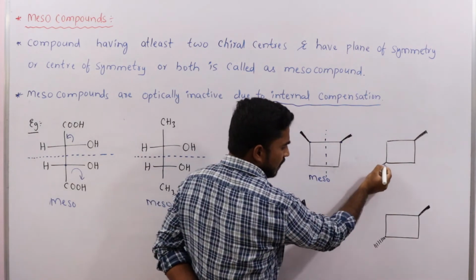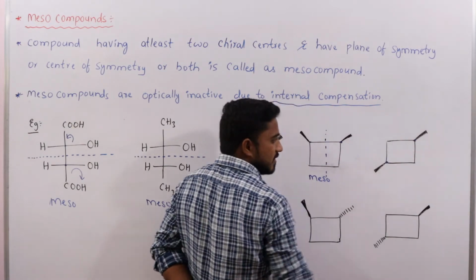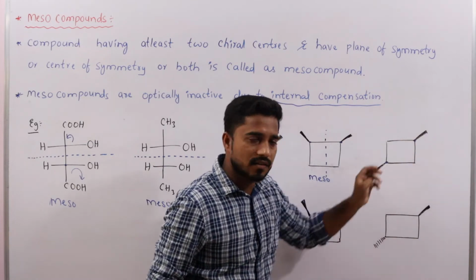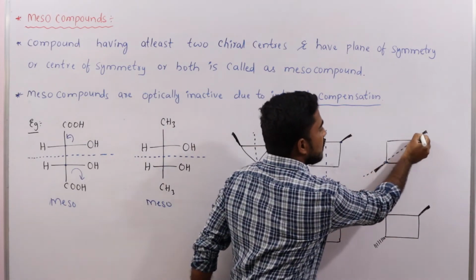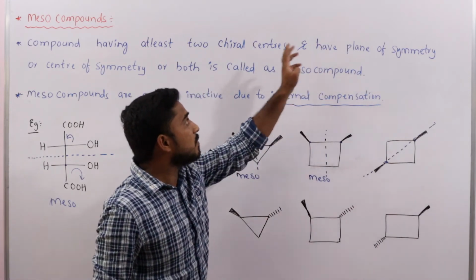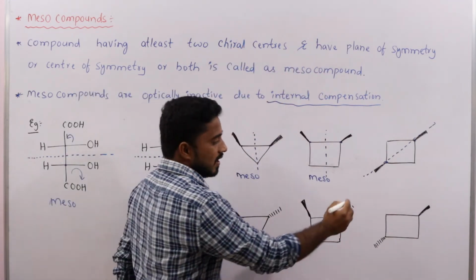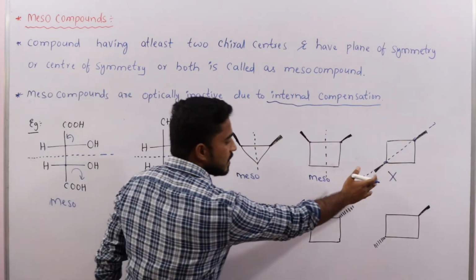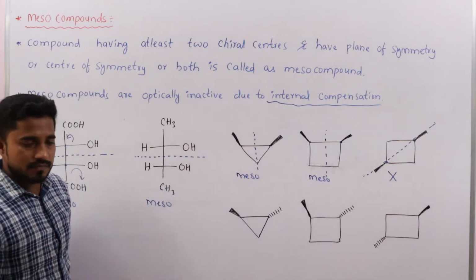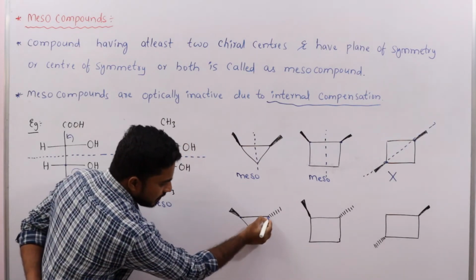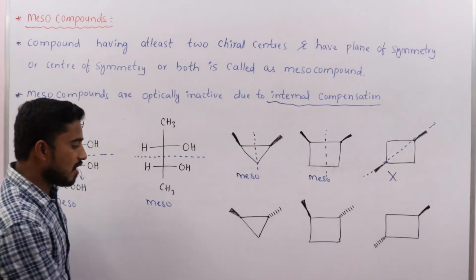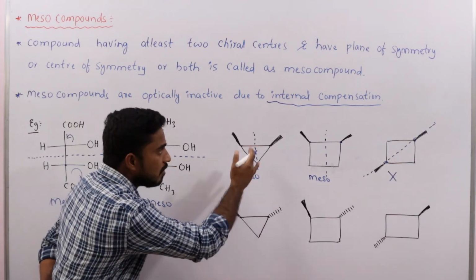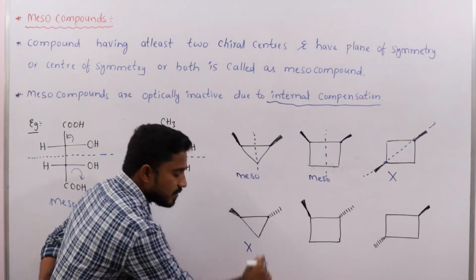Here in this molecule there are no chiral centers. These two are not chiral centers, but it contains a plane of symmetry. Plane of symmetry is there, but chiral centers are absent. That's why this is not a meso compound. In this molecule, you see two chiral centers are present, but there is no plane of symmetry. Without a plane of symmetry, this molecule is not meso.